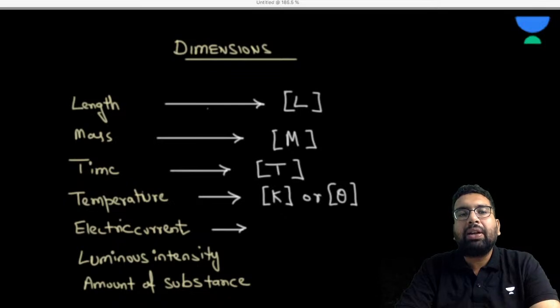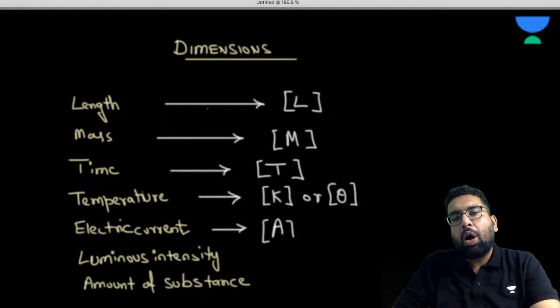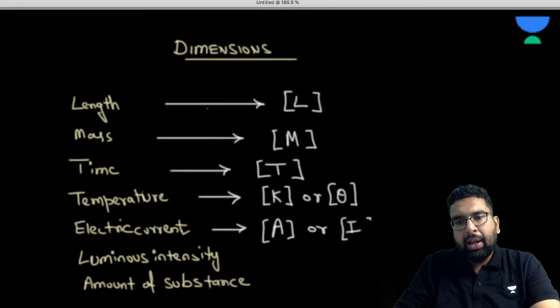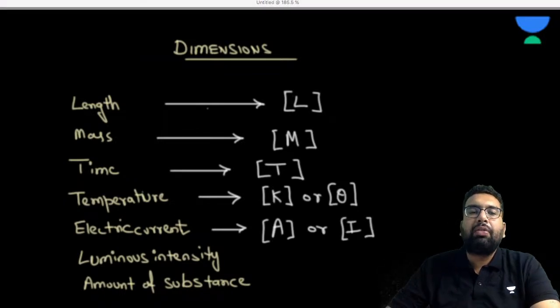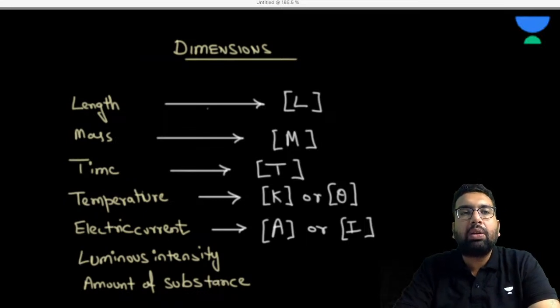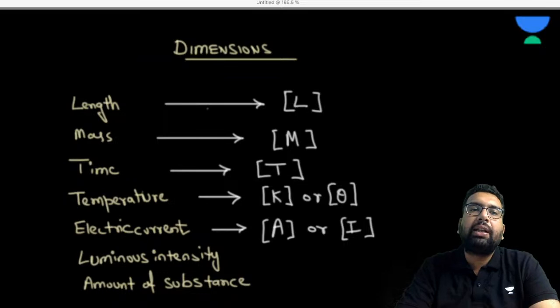Normally the electric current is represented as A, or as I. Sometimes in a formula we have the electric current and also some constant, A. In that case, if the constant is represented by A and the current is involved, you will rather represent the current by I, for ease of your own understanding.